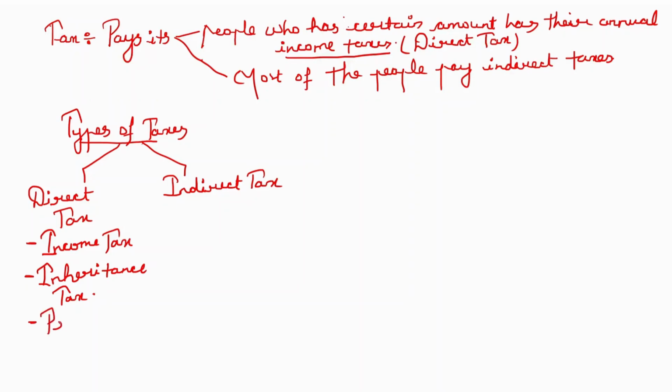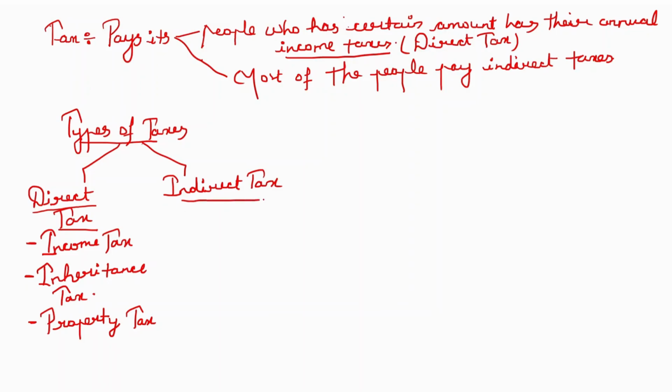Another tax is property tax. If you have a property, whether land or a flat, you have to pay property tax to the local government or the municipal corporation. These are all direct taxes paid to the local governments, central governments, etc.